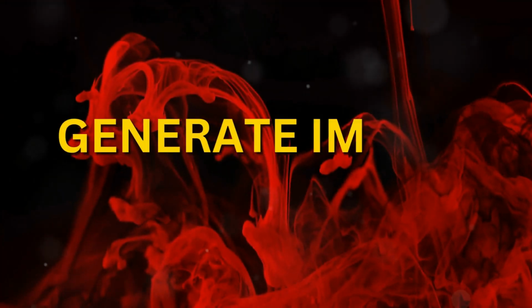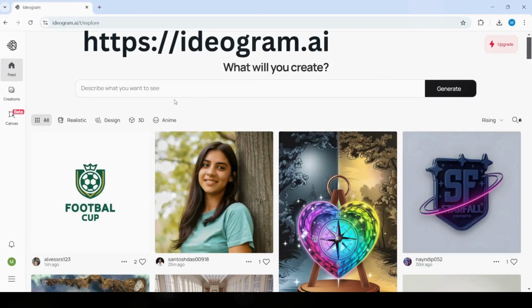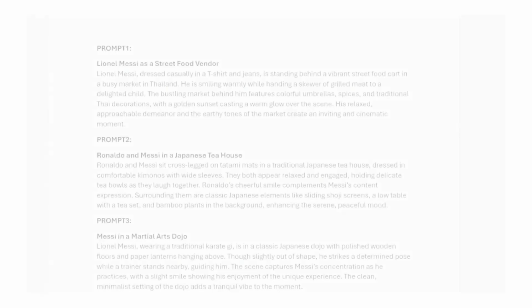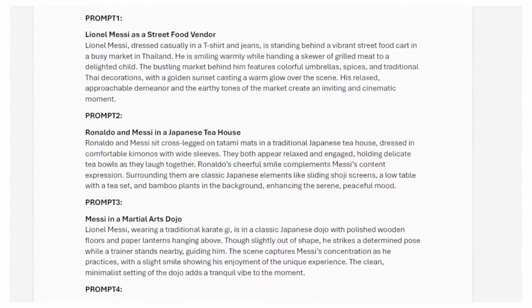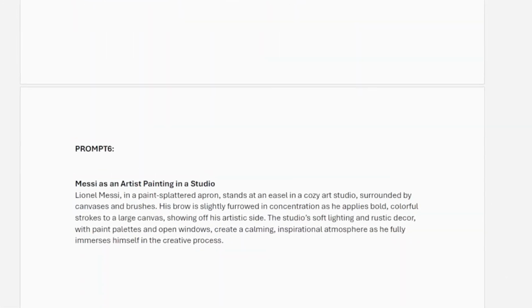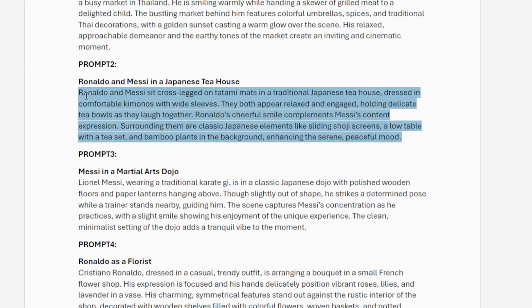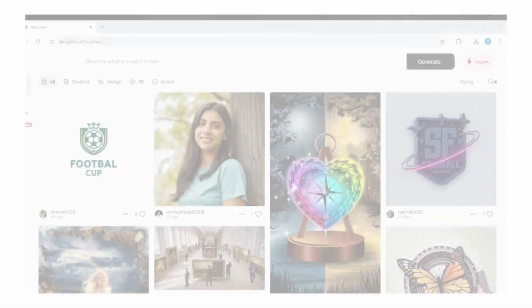First step is to generate stunning images. Head over to Ideogram, where we'll bring our prompts to life and create stunning images. But first, let's take a moment to showcase all the incredible prompts I've crafted just for you. Feel free to explore any of them, but I'm diving into prompt 2. Now on to the fun part. Copy prompt 2. It's my favorite.